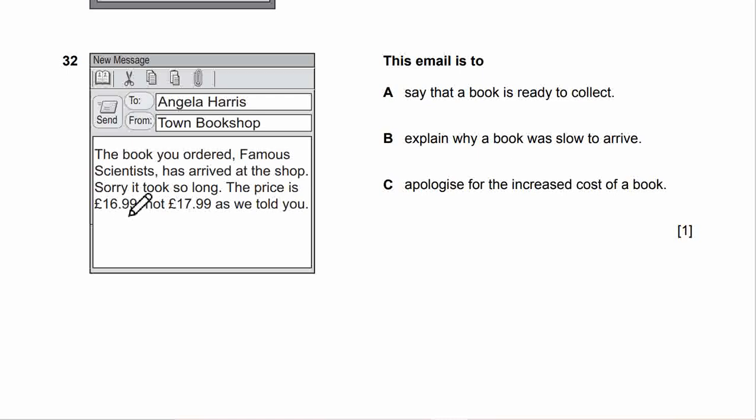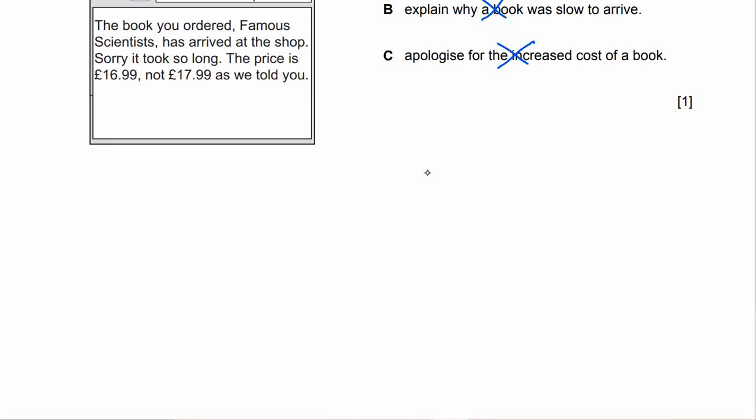So it's not increased, but it is less than first mentioned. So the wrong information. It doesn't explain at all why.